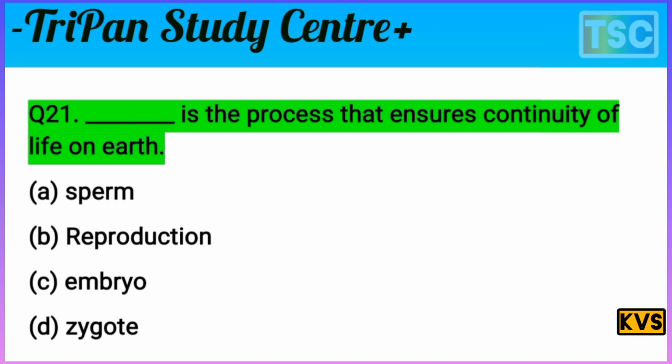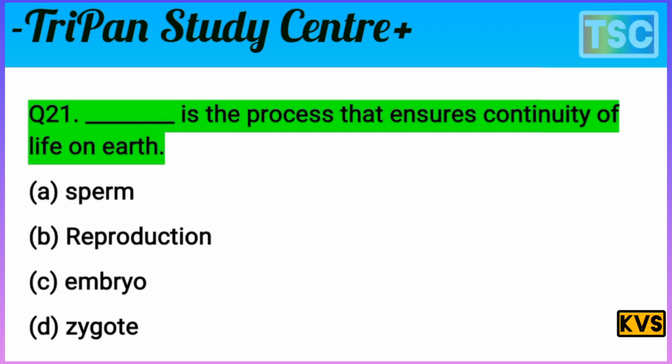The question is clear. Dash is the process that ensures the continuity of life on the earth. A, sperm is important. But here, according to the question, dash is the process that ensures the continuity of life on the earth. B, reproduction. Yes, it is the correct answer.